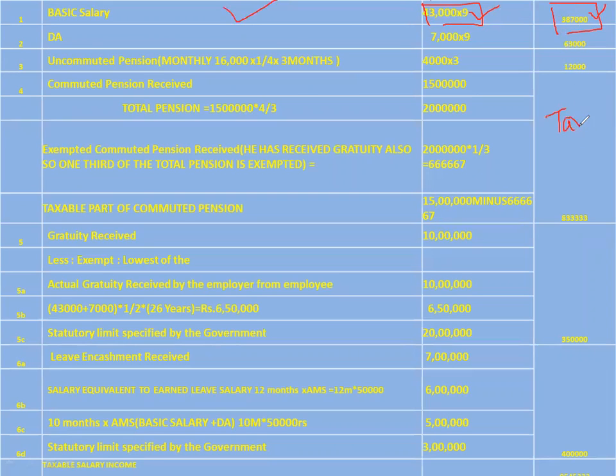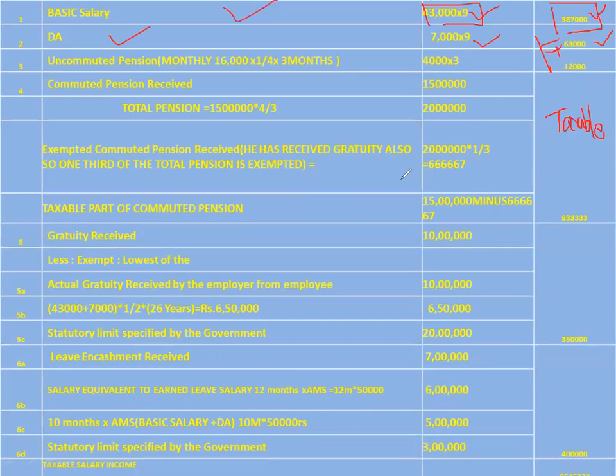Next one, DA. It is given in the problem, 7,000 per month into 9 is equal to 63,000 rupees. So this is fully taxable, and it has been kept under the fully taxable column.